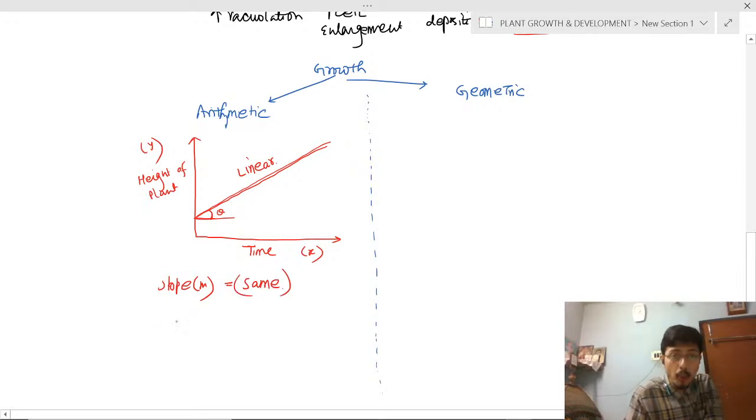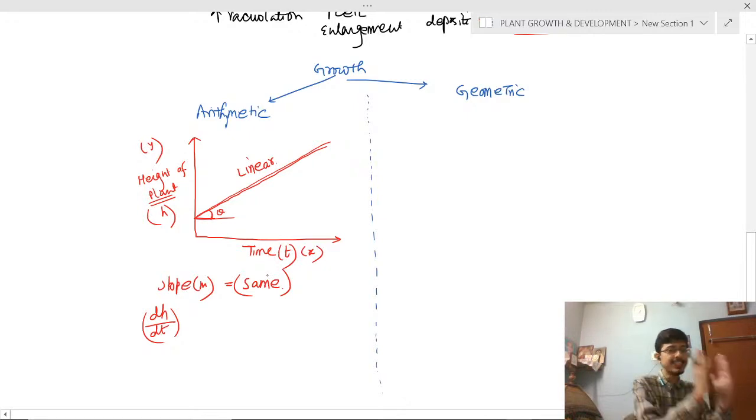Okay. So, and if we take the derivative dh by dt, where the height of the plant is represented by h and time is represented by t, so at an instantaneous time, what does dh/dt equal? Theta.